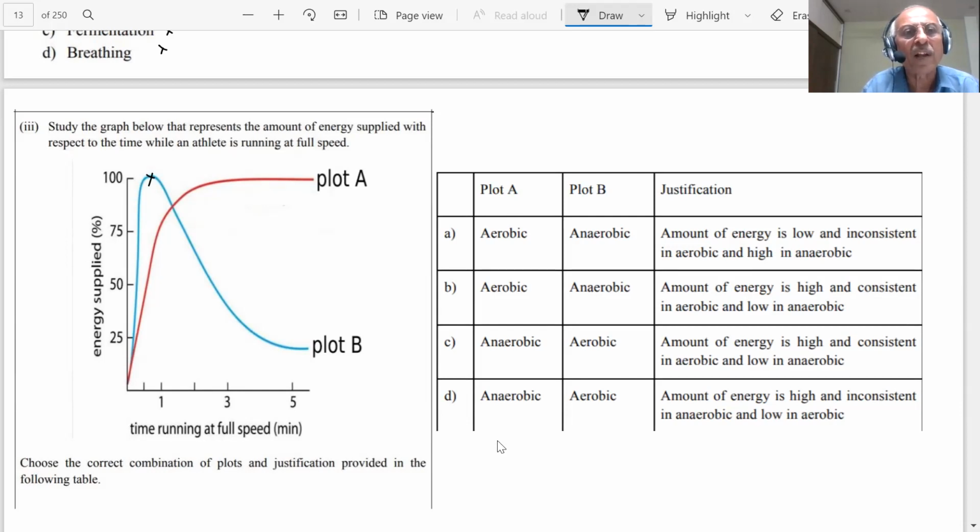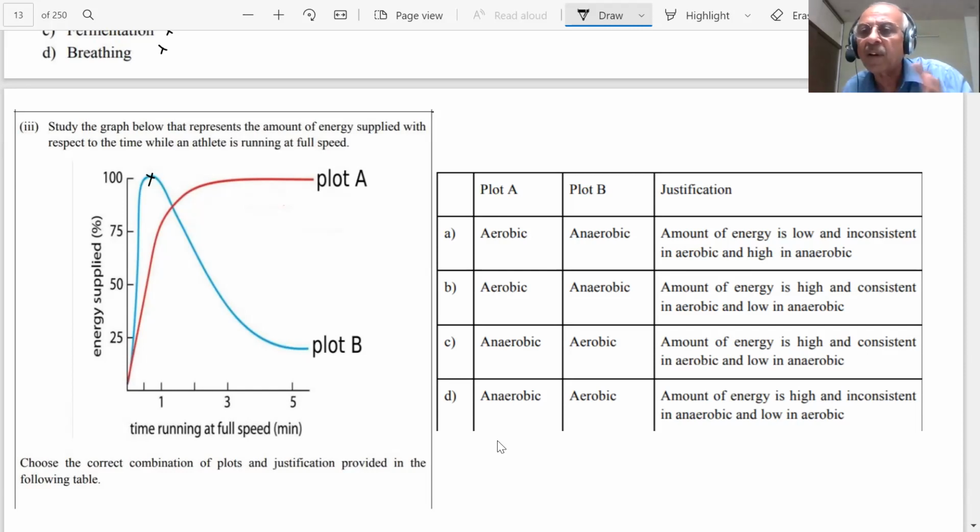With respect to time, after 1 minute, 2 minutes, 3 minutes, what is happening, student? The energy supply is increasing, then it becomes constant. But here, after 2 minutes, the energy supplied is decreasing. This is time in minutes. Choose the correct combination of plots and justification provided.